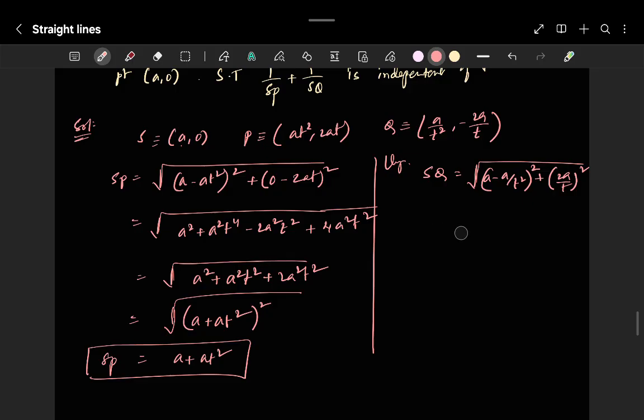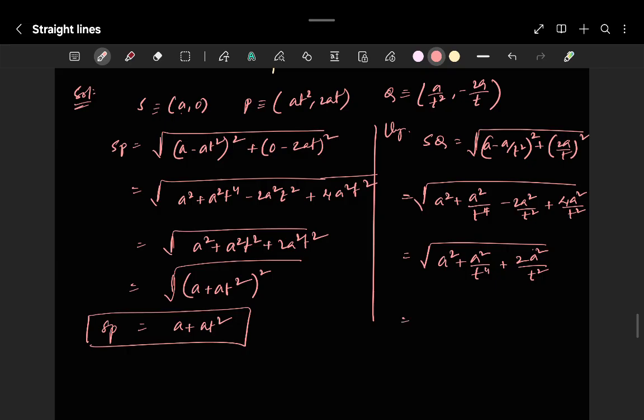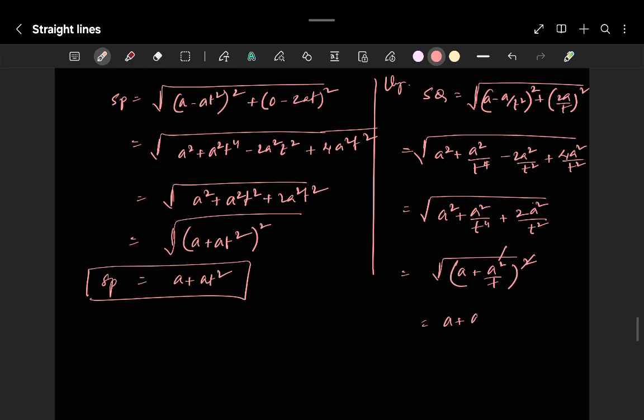Here also the same scenario: root over a² plus a²/t⁴ minus 2a²/t² plus 4a²/t², which is root over a² plus a²/t⁴ plus 2a²/t², root over (a + a/t²) whole squared. The square gets cancelled, so a + a/t² is SQ.